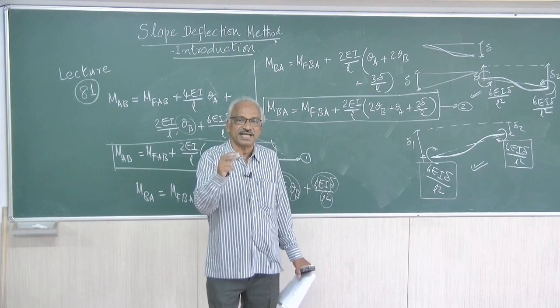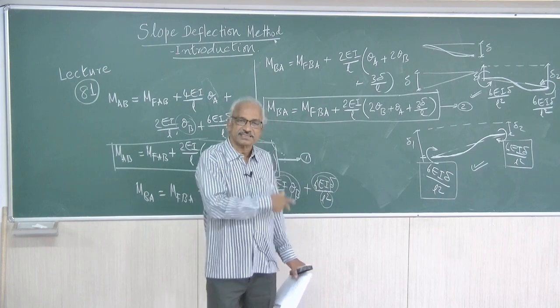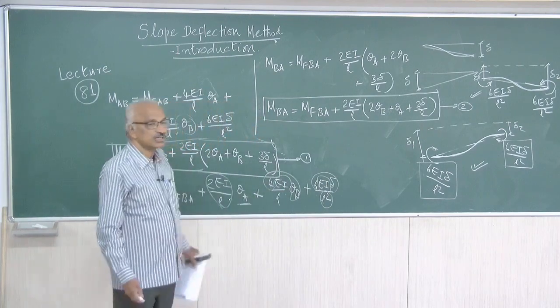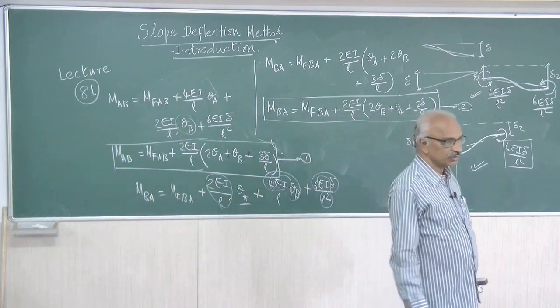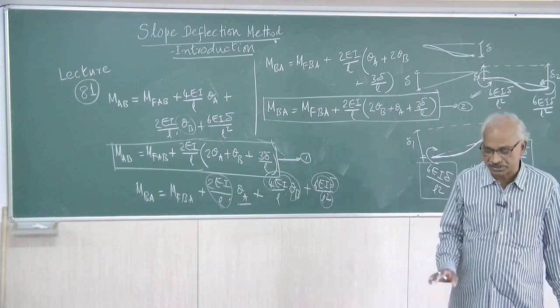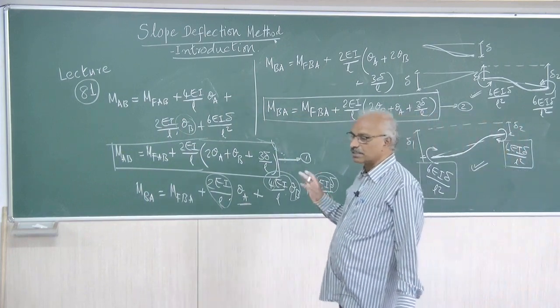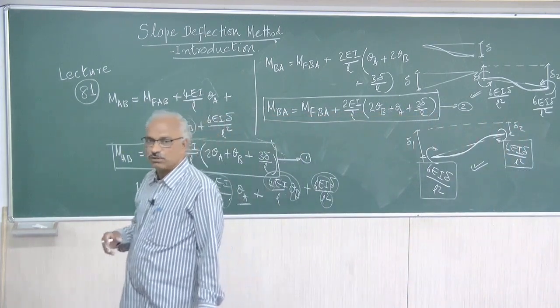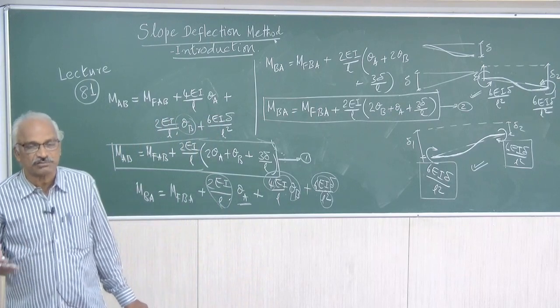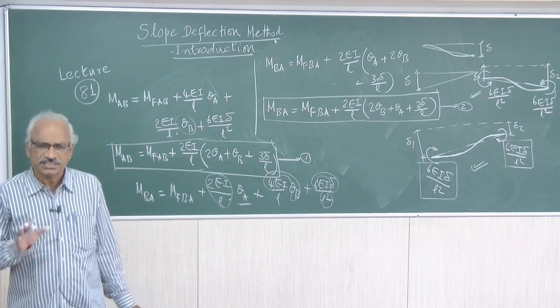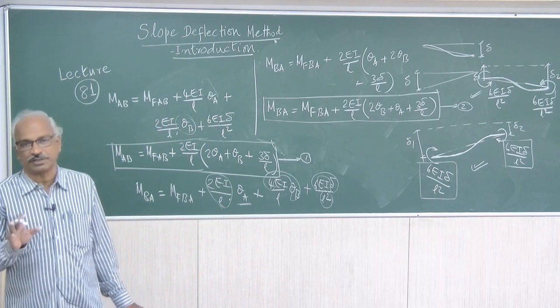For span CD, MCD, MDC. Like this, you have to write down 6 equations. So these are something about the slope deflection equations. Whatever values are there, you have to use, whatever values are 0, you will have to cancel. So this is the general equation.